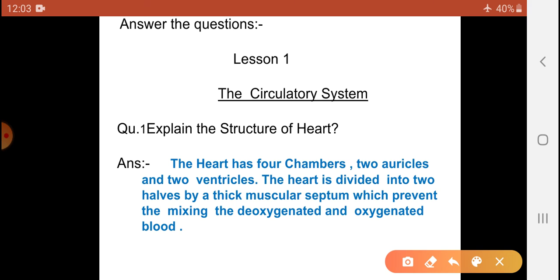Explain the structure of the heart. The heart has four chambers, two auricles and two ventricles. The heart is divided into two halves by a thick muscular septum, which prevents the mixing of deoxygenated and oxygenated blood. Next, see and observe.